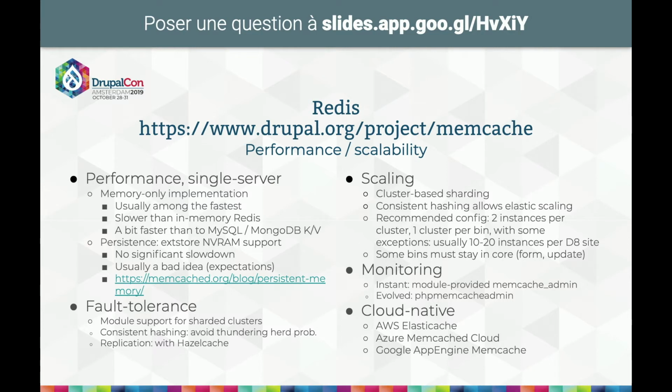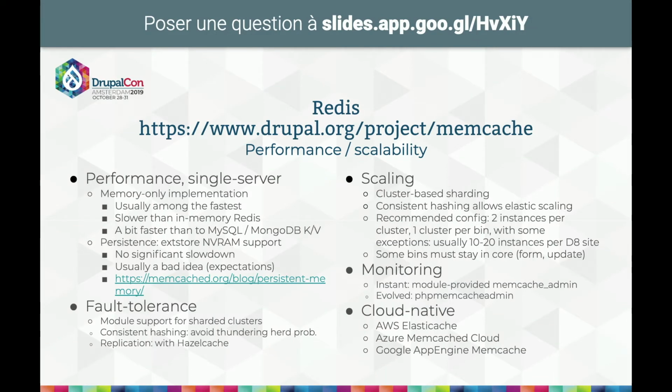In terms of fault tolerance, this is really where Memcache shines over Redis. Because you typically deploy Memcache as a set of many instances, all of them sharded to at least 2 servers, meaning you never get data loss when one instance goes down, and you have instant availability, unlike Sentinel, which has a delay for switching from one instance to the next.